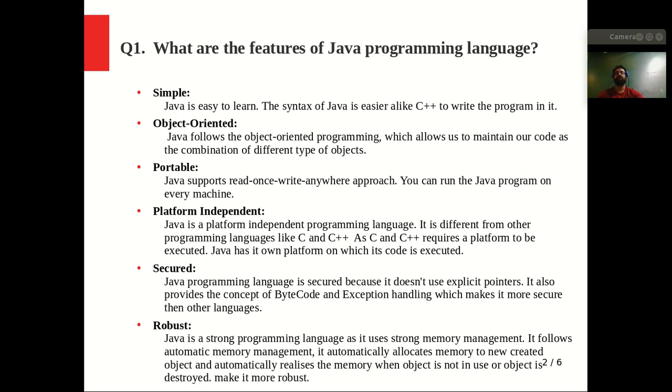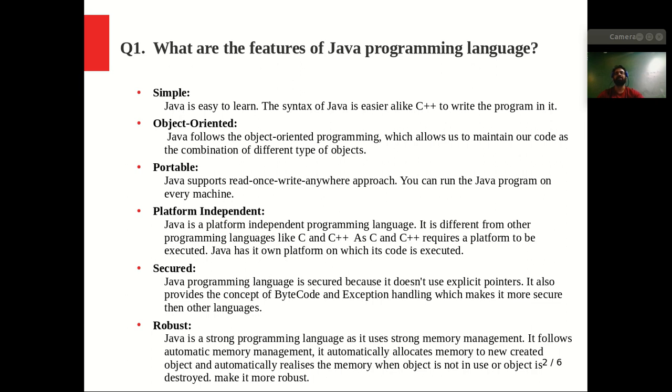The fourth feature is that Java is platform independent. This is the most important point, and that's why Java is very popular. Platform independent means not dependent on any platform.